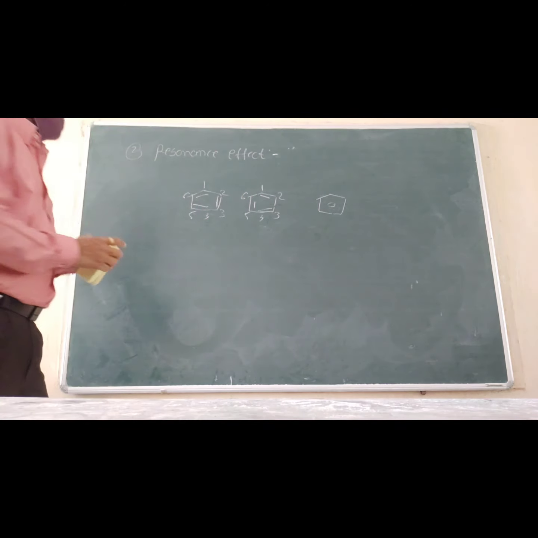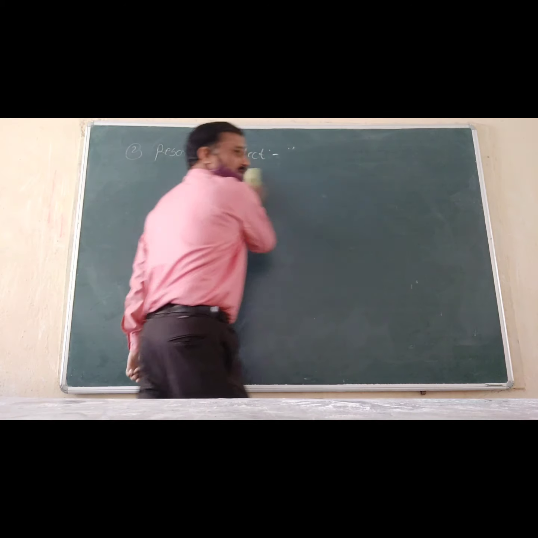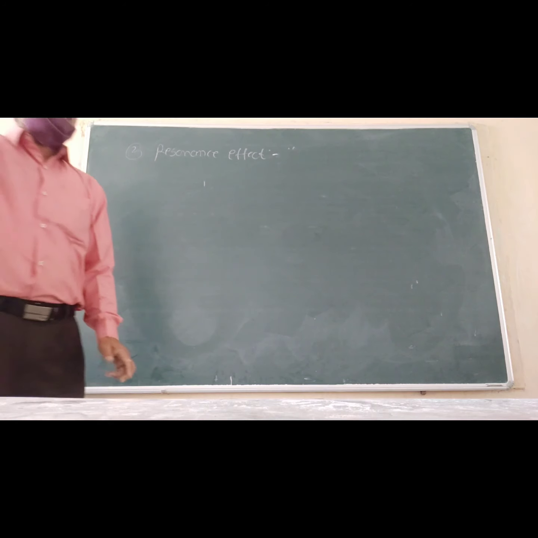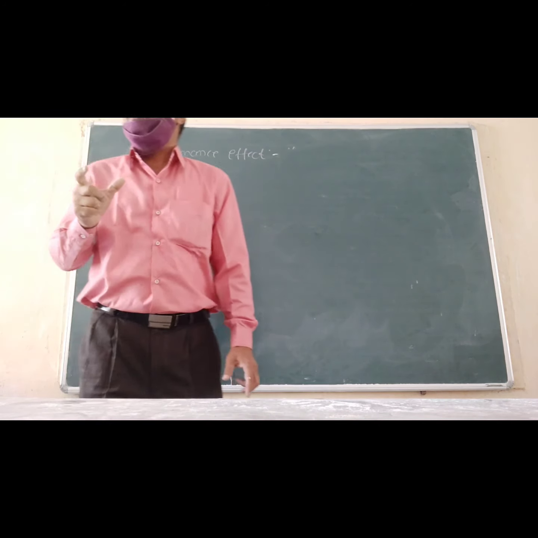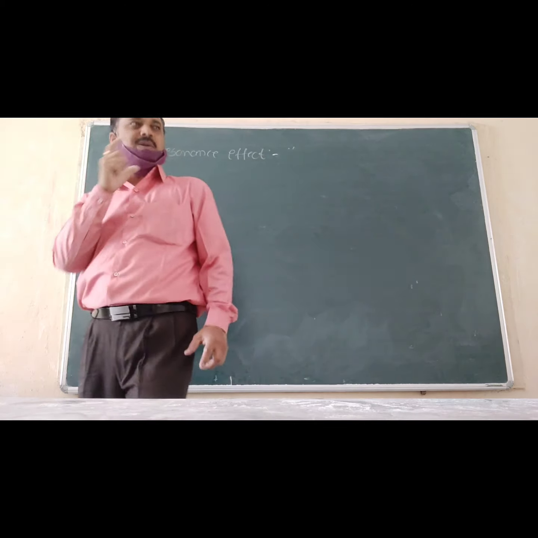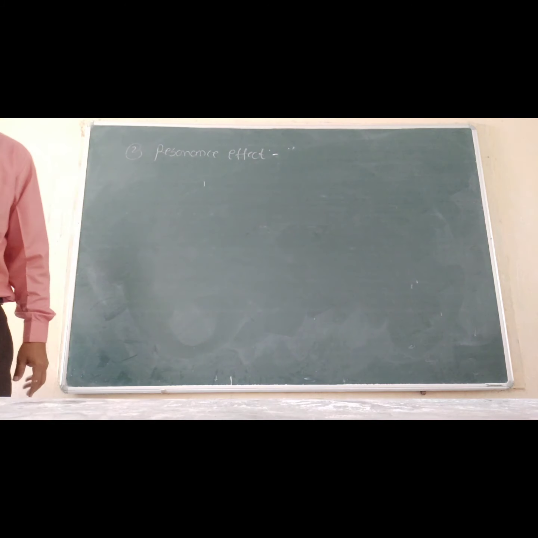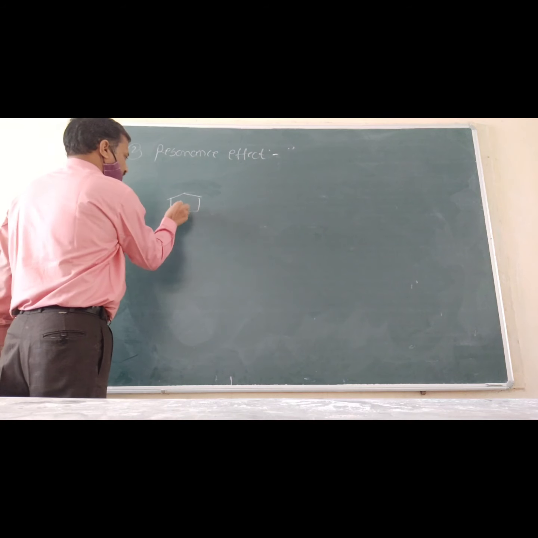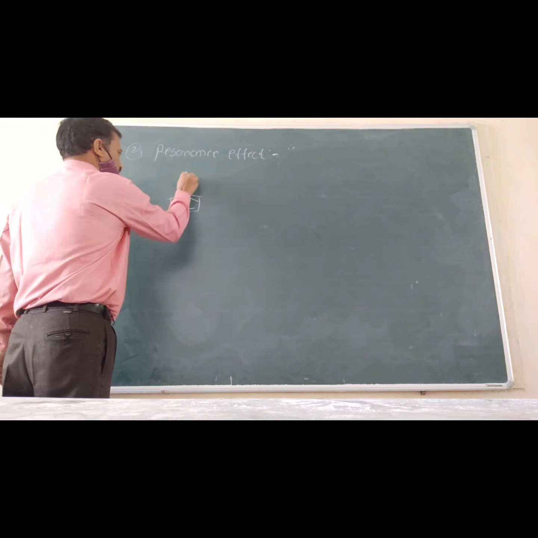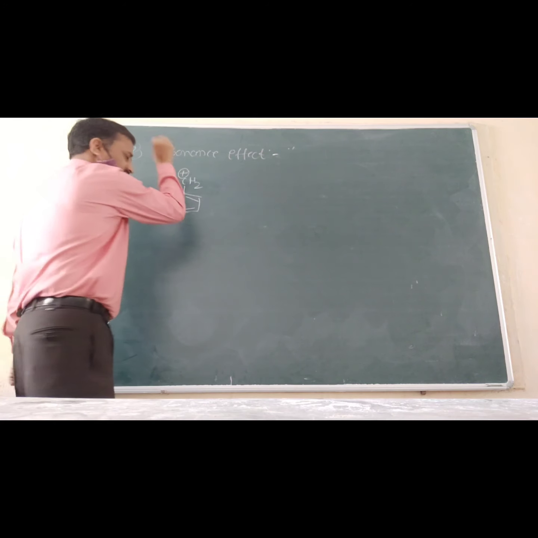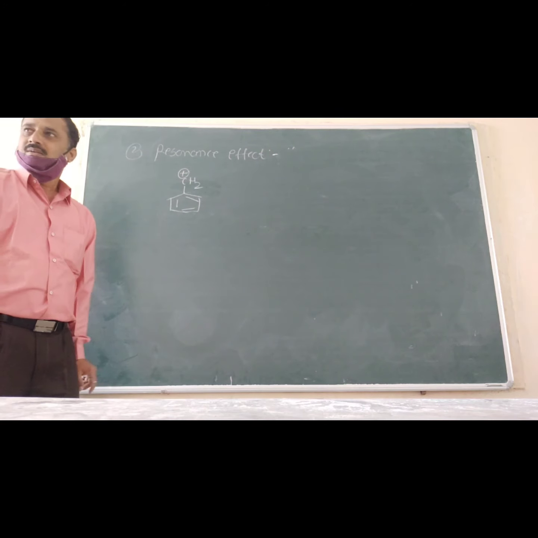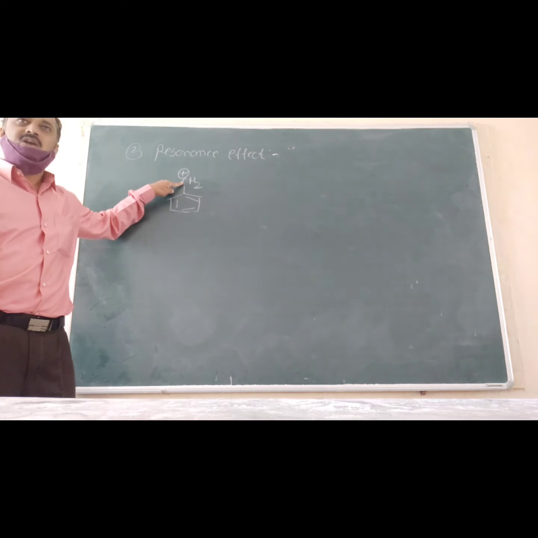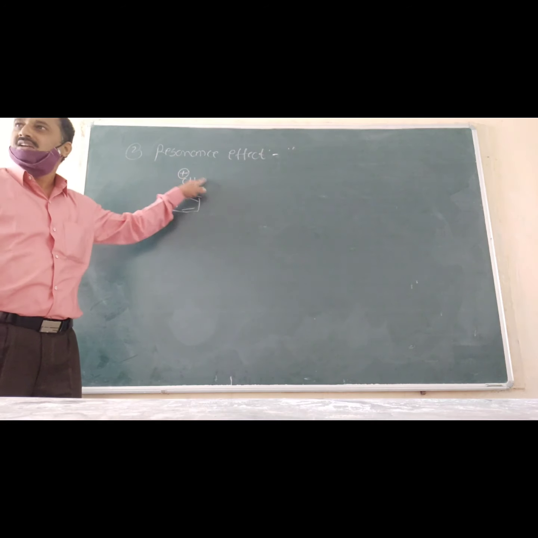This resonance effect also explains the stability of the carbocation. Which carbocation? The stability of the benzylic carbocation and the stability of the allylic carbocation are explained on the basis of the resonance effect. See, C6H5CH2 plus. What is the name of this carbocation? Benzylic. This carbon is the benzylic carbon, as in benzyl chloride and benzyl alcohol. This is the benzylic carbocation.